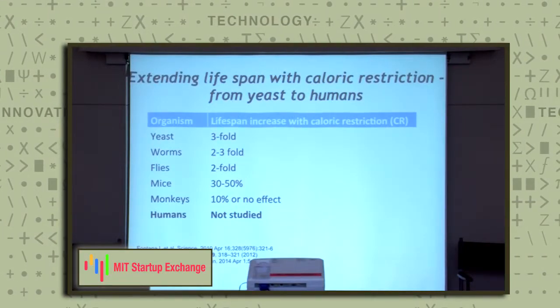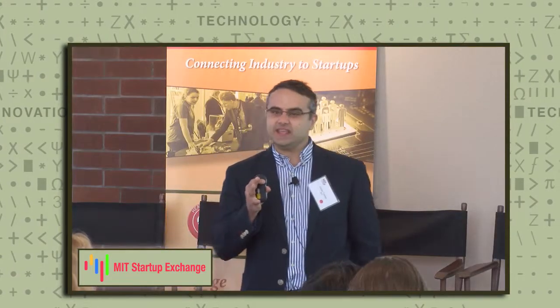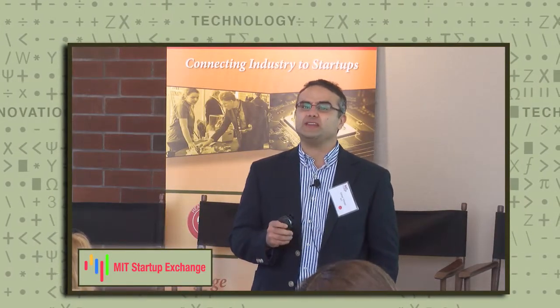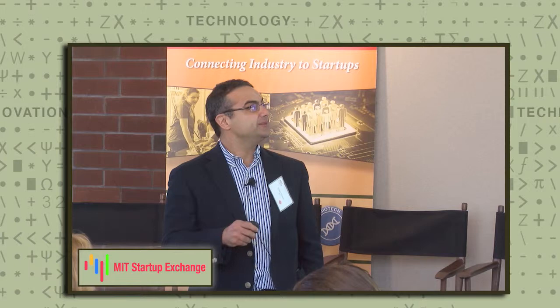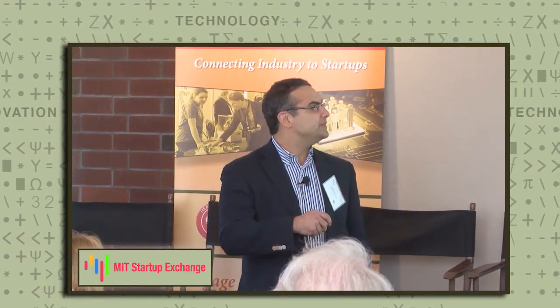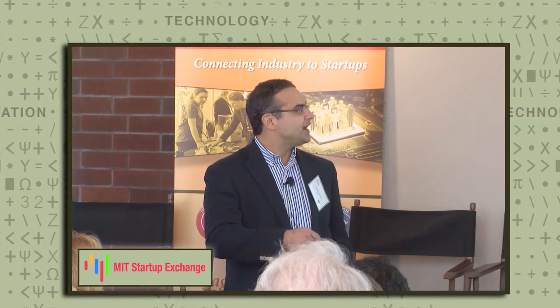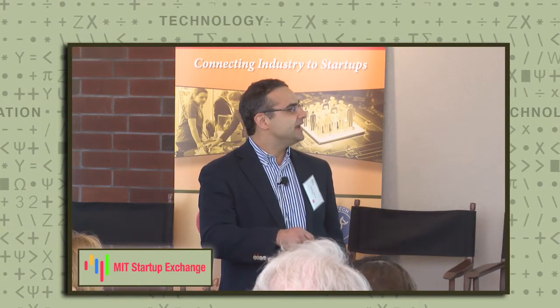The reason we're interested in calorie restriction is that it does correlate with an increase in lifespan in multiple organisms. The response to calorie restriction is conserved from yeast all the way to mammals such as mice. And even in some primate studies, there appears to be a mild potential extension of lifespan.